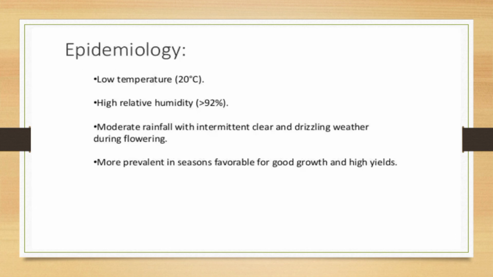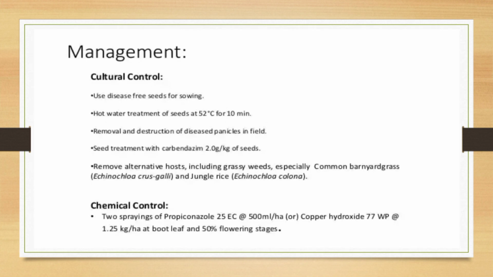Epidemiology: low temperature, that is 20 degrees Celsius, high relative humidity, above 92%, moderate rainfall with intermittent clear and drizzling weather during flowering, more prevalent in seasons favorable for good growth and high yield. Management practices, cultural: use of disease-free seeds, hot water treatment of seeds at 52 degrees Celsius for 10 minutes, removal and destruction of diseased panicles in the field, and seed treatment with carbendazim. Next, chemical control: 2 sprays of propiconazole 25 EC at the rate of 500 ml per hectare is recommended.